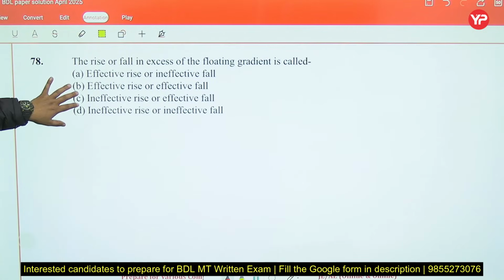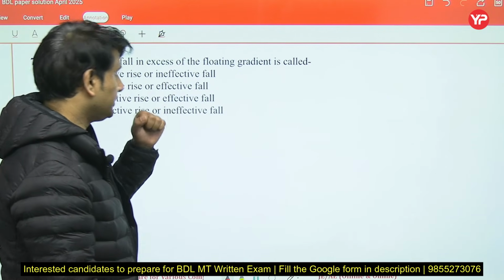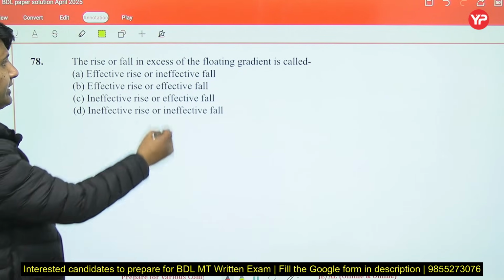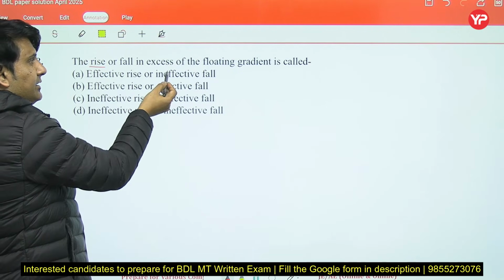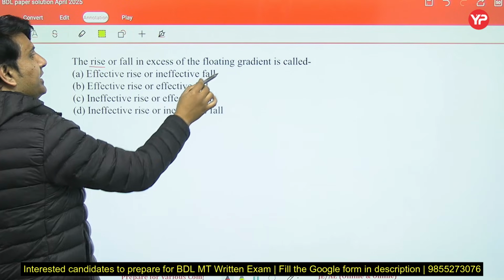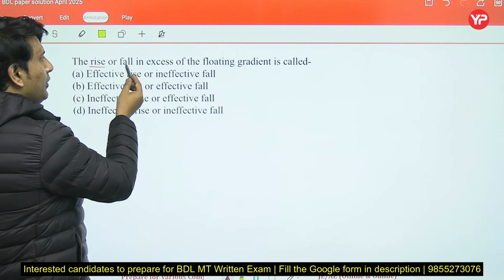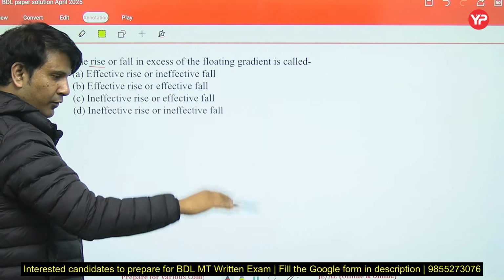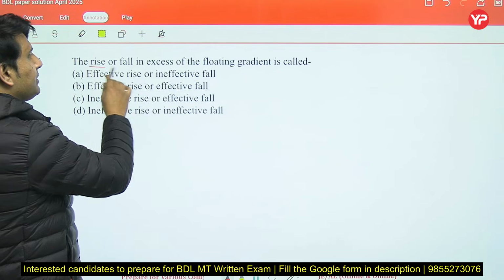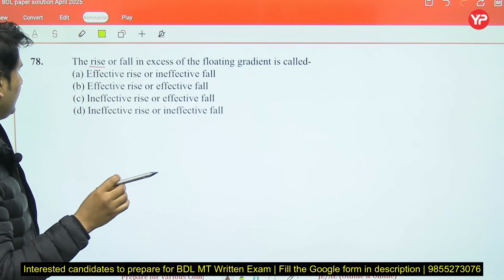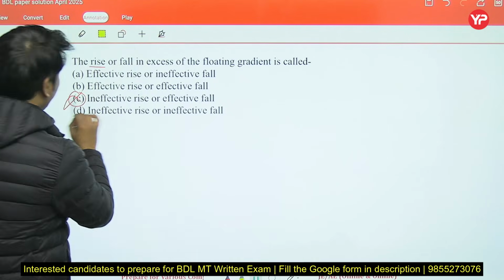Cyclonic scrubber. Next, the rise or fall in excess of the floating gradient. So this question is saying rise in excess, it means your gradient is more than the floating gradient, right? Fall in excess, your falling gradient is more than the floating gradient. Then in both cases, we will have ineffective rise and ineffective fall.